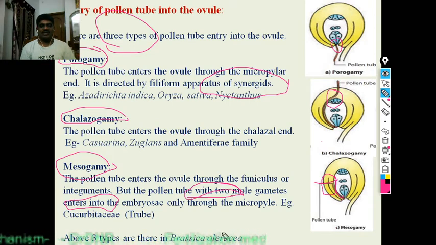All these three types are there in Brassica oleracea varieties. Mainly these three are porogamy, chalazogamy, and mesogamy.